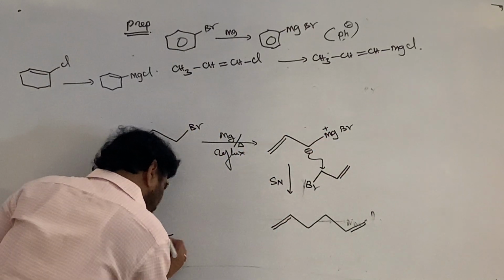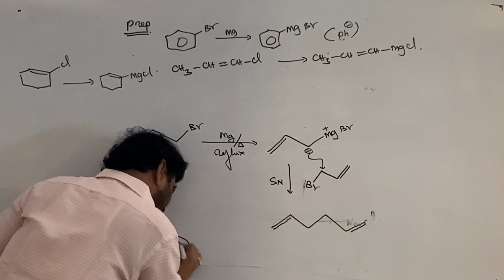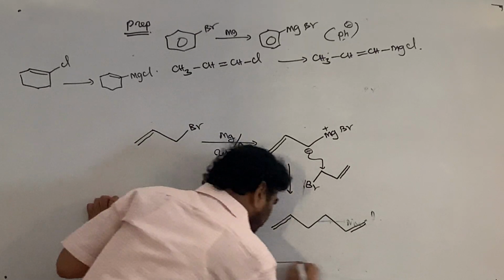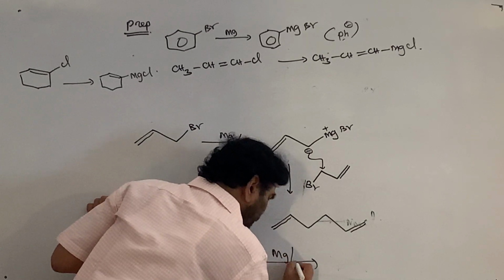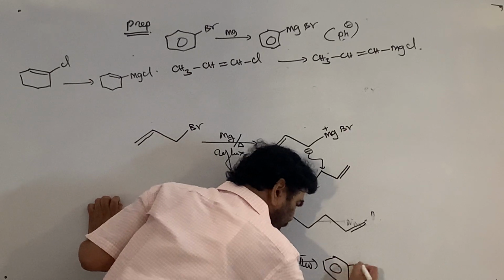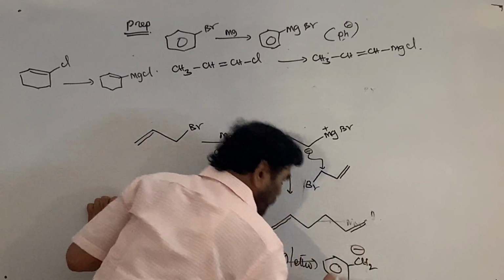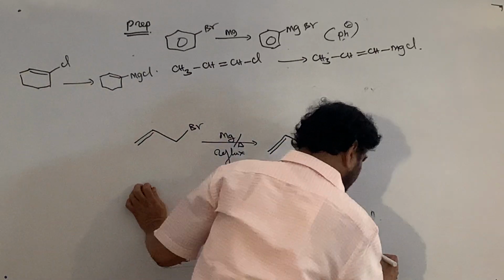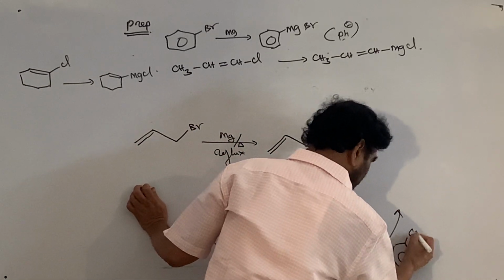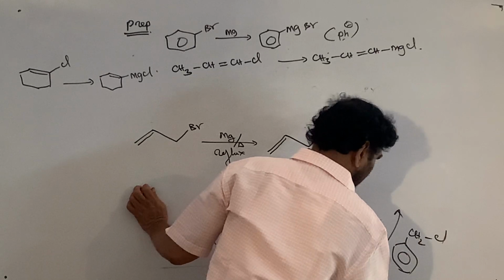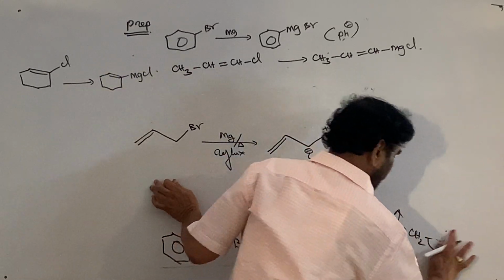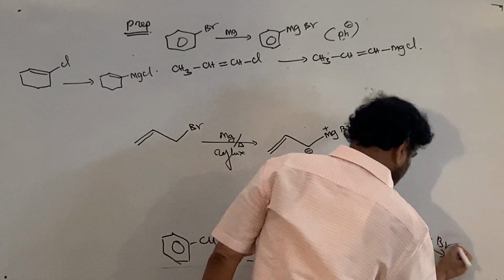Similarly, if you take benzyl chloride, bromide or iodide and treat with magnesium in ether, the benzyl carbanion is formed, which is stabilized through resonance. It reacts with another benzyl chloride molecule, CH2Cl, as a nucleophile, attacking the chloride or bromide present in the system.